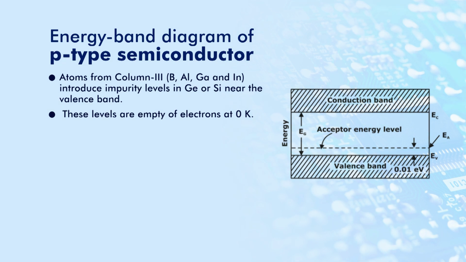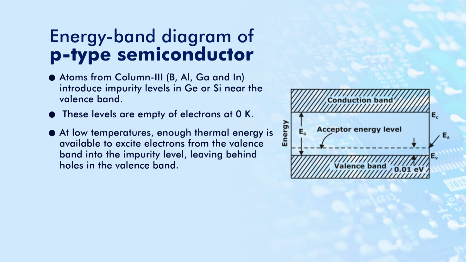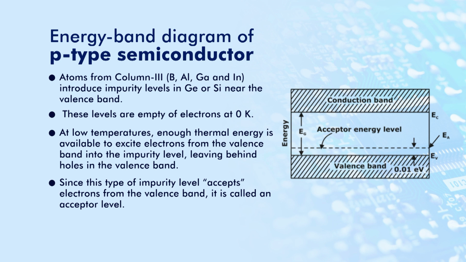In this figure, we can see that the Fermi energy level is shifted downwards towards the valence band. At low temperatures, enough thermal energy is available to excite electrons from the valence band into the impurity level, leaving behind holes in the valence band. Since this type of impurity level accepts electrons from the valence band, it is called an acceptor level.